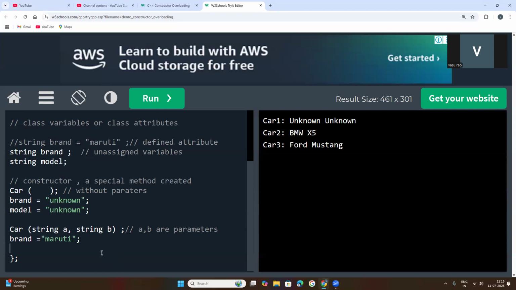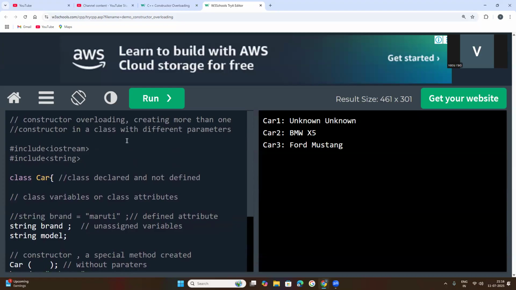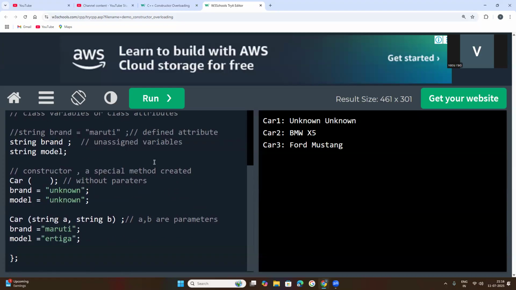Model is equal to Maruti Ertiga. Ertiga is the model. Terminate with semicolon. Now, two constructors are created with different parameters.